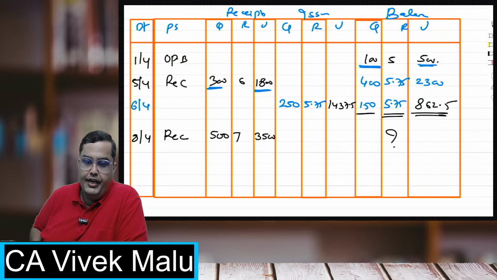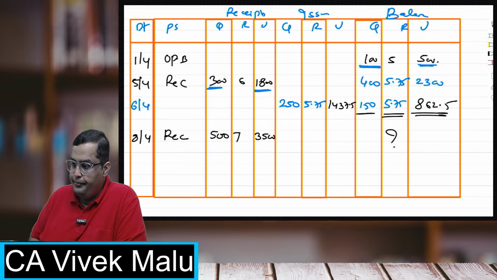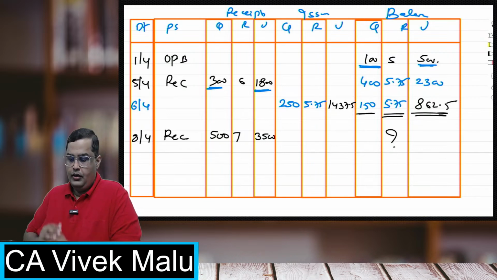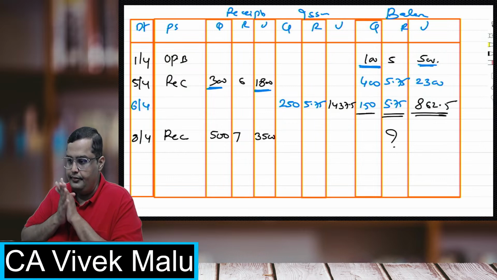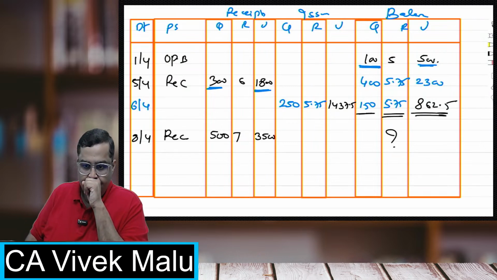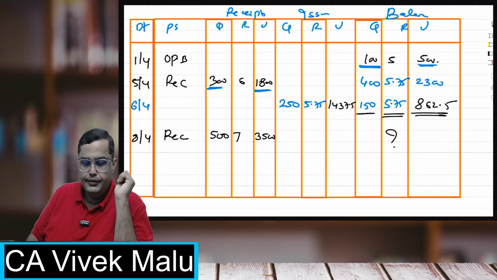What will be the new rate? Come on, students, calculate that. Very good, Soham. Very, very good.